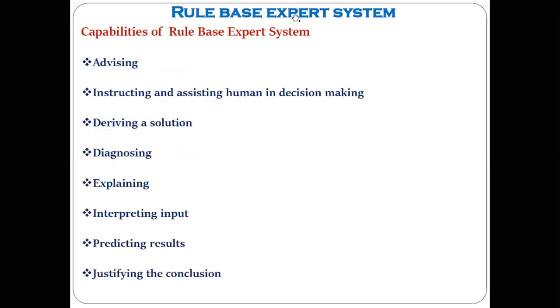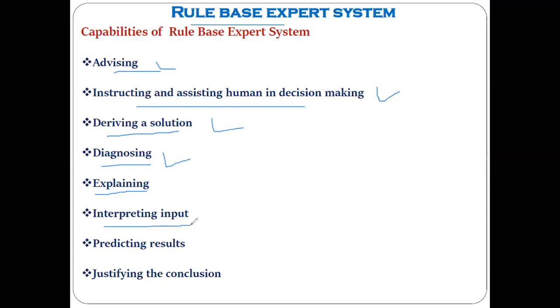Then some of the capabilities, what it can do. Now same, if we are carrying the example of a physical doctor as a rule-based system and the non-natural rule-based system. Yes. So if you take the example of a physical doctor, natural doctor, he can give you advice. The same way, the non-natural rule-based expert system also can give advice. It can help to make various kinds of decisions. Okay, it can help you to get the solution. It can help you for diagnosis purposes. It can help you to explain the reason behind certain kinds of advice.